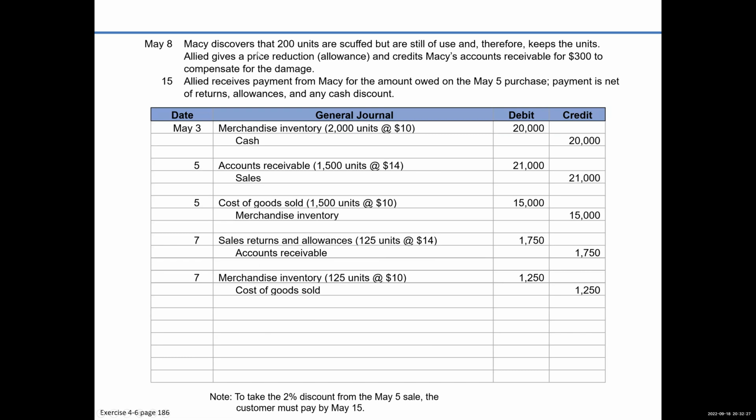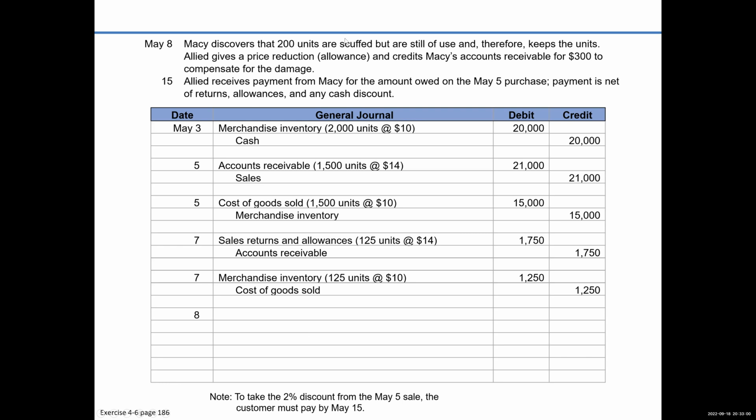Let's keep on going. May 8th, Macy discovers that 200 units are scuffed, but are still of use, and therefore keeps the units. This is an allowance. Well, an allowance, we only need one journal entry, right? Because we'll just record the sales returns and allowances, but they're keeping the inventory, so we don't have to do that second entry like we just did. We don't have to do this one when we do the 8th.